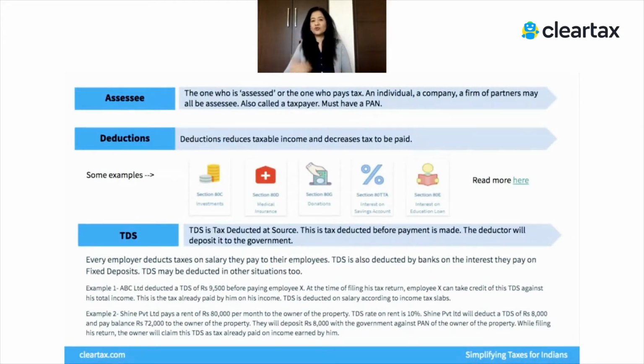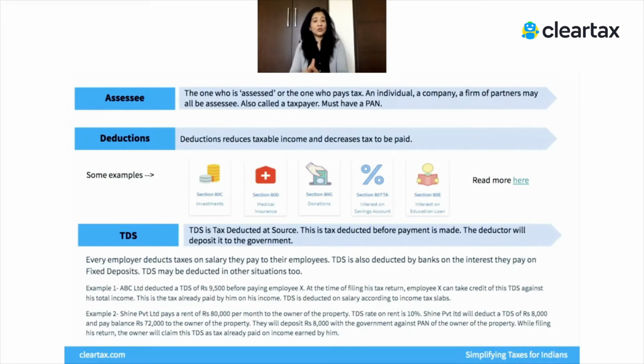It could be after 2 months or 3 months or whatever. But if we all paid taxes only when the financial year gets over, then how would the government earn money? So the government has put in this process of TDS, which means that as you earn an income, the government wants to earn its taxes, right?